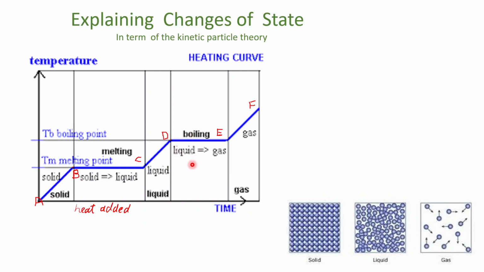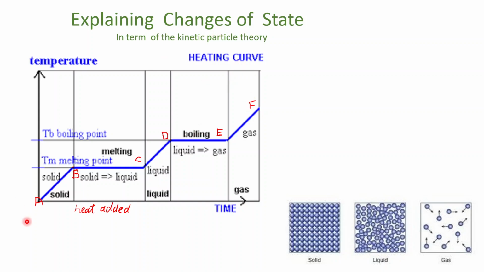Now, before explaining this graph, at this point, recall from the previous lecture the particles' movement of solid, liquid and gaseous particles: solid particles are very close to each other. Liquid particles, on the other hand, have some space between them, and gaseous particles are far apart. Now look at this heating curve graph.